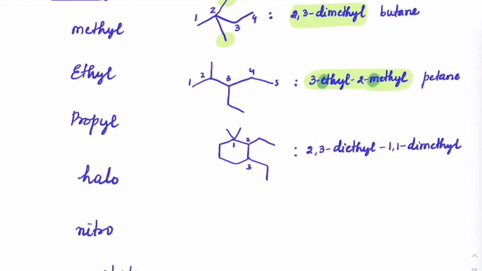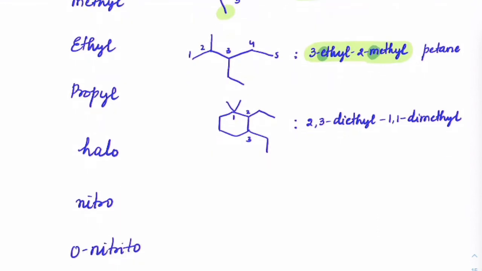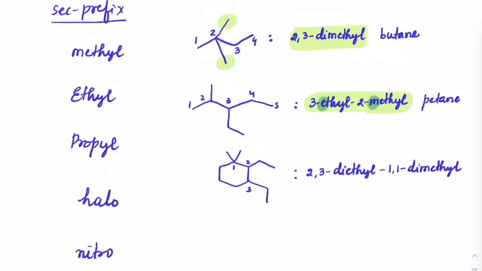Second, in the second case also, whenever you have more ethyl groups or methyl groups, first of all you club them all. Then you use the terminology like di, tri, tetra and so on. Now, if you check, I am not using this di part for alphabetical order.